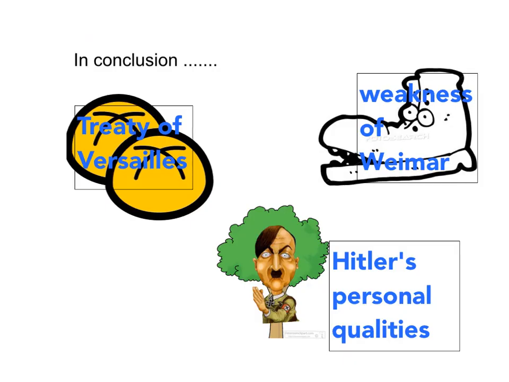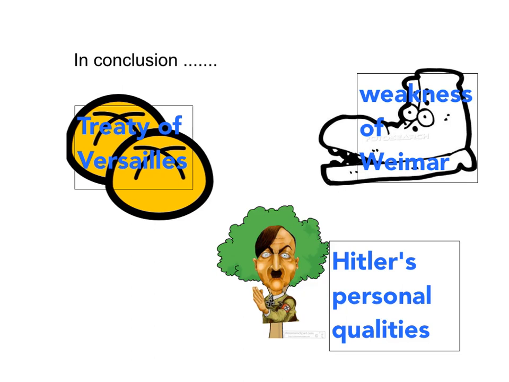The final place in our journey is Mrs. Payne's cookery room. In the last part of your answer, you should try to make a judgment as to which factor was most important. Mrs. Payne says, in conclusion, while the Great Depression provided the background to Hitler achieving power, there were some other important reasons. Next, I want you to imagine a bun with the Treaty of Versailles on it.